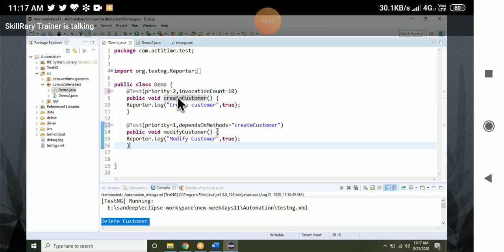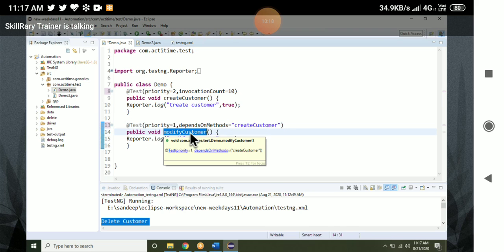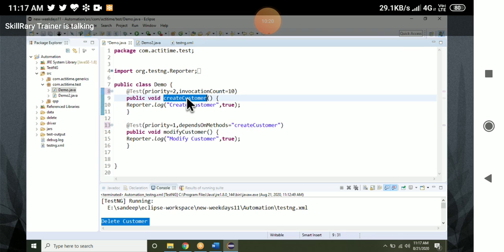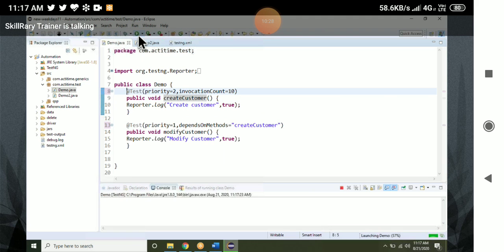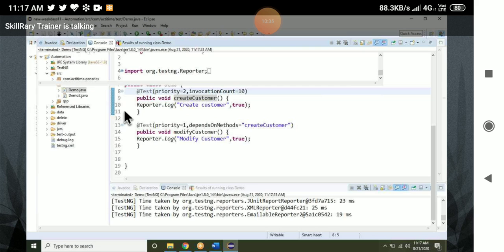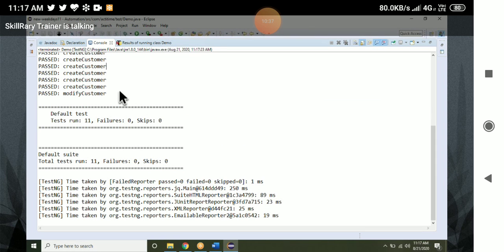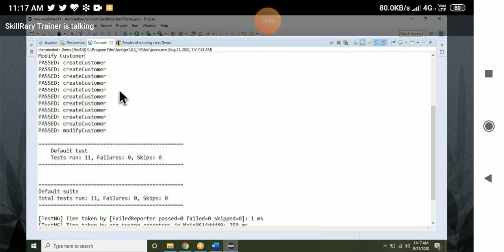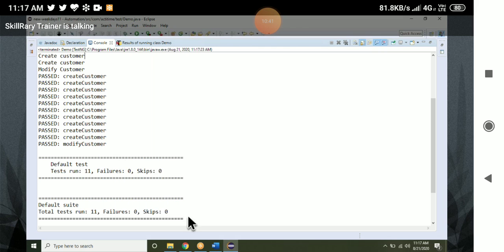Now if I execute, see what priority I have given. Priority is 1, so actually modify customer should execute first and create customer second. But if I execute this now, create customer will be executed first because of dependsOnMethods. Let us see. Create customer executed 10 times, because I have given 10.